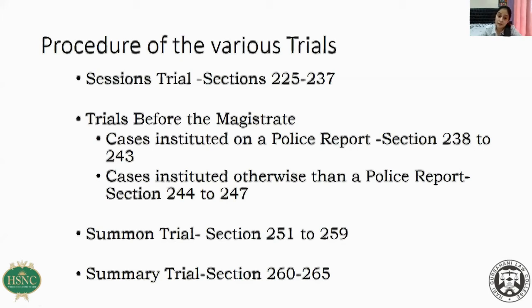The statements of the witnesses are recorded, and after that an application can be preferred under section 245(2) for discharge. And after that, where the accused is not discharged, the evidence of the defense is taken up, and after that, of course, there is acquittal or conviction. So there is a very minor difference in the procedure, but the basic procedure remains the same.